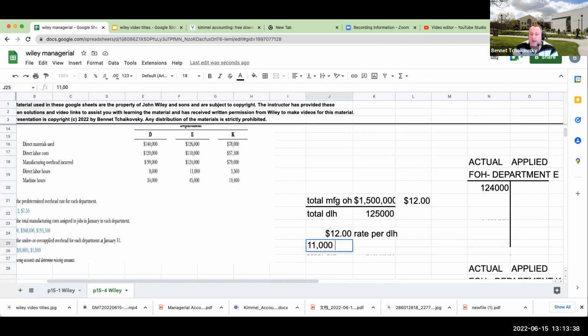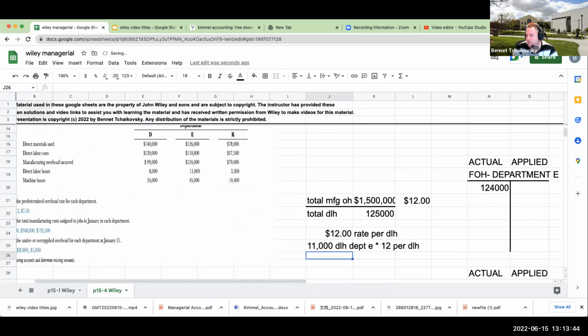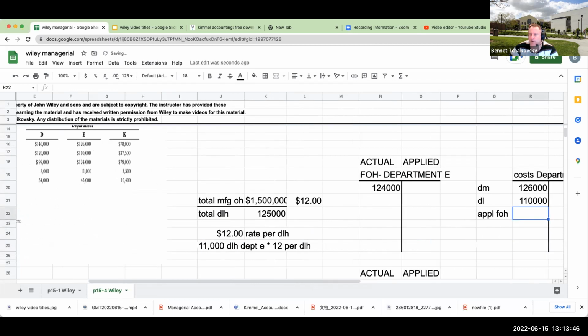So I got 11,000 direct labor hours in Department E times the $12 per direct labor hour. So this is going to be 12 times 11,000, which gives me 132,000, right? So this is going to be my applied factory overhead, what's going into this particular department.